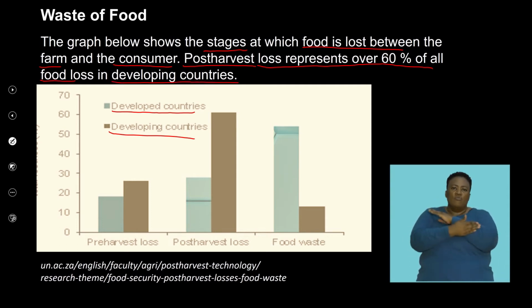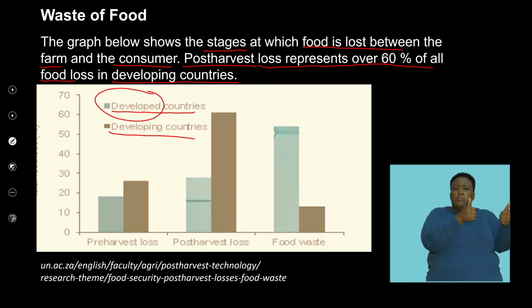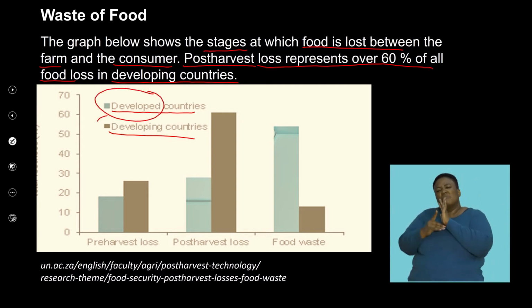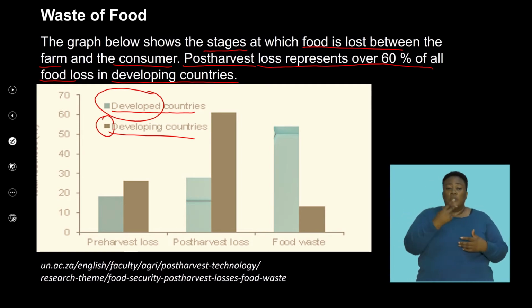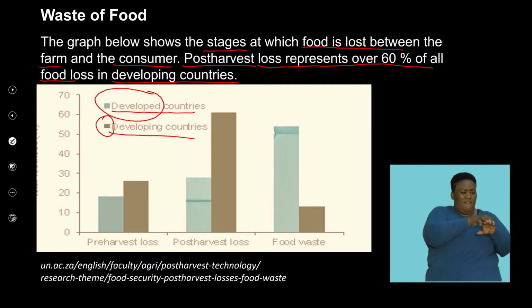So let's look at the comparisons between a developed country, which is in light green, and a developing country in a darker shade of the green. So when we talk of pre-harvest loss, so this is before farmers have actually harvested their crop, we can see that your developed countries have a significantly higher pre-harvest loss. And this talks to essentially their techniques that they use in the production of food.